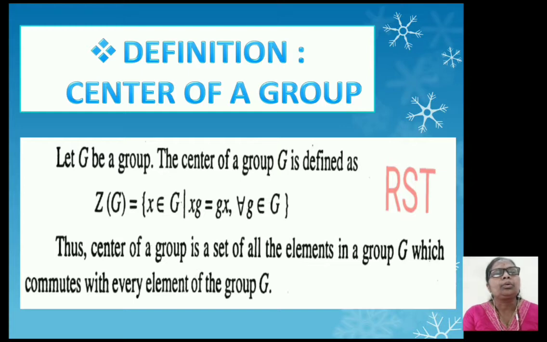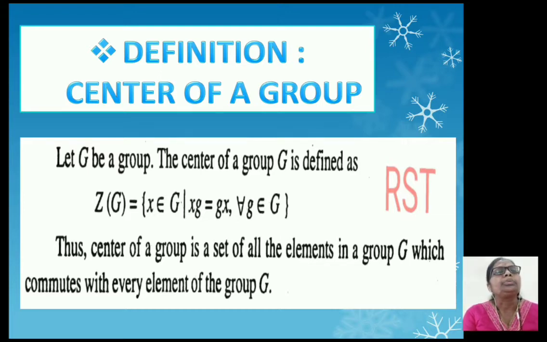First property is closure property, second property is associative property, third property is existence of identity, and fourth property is existence of inverse. That set G together with binary operation star is called a group. Let G be a group.